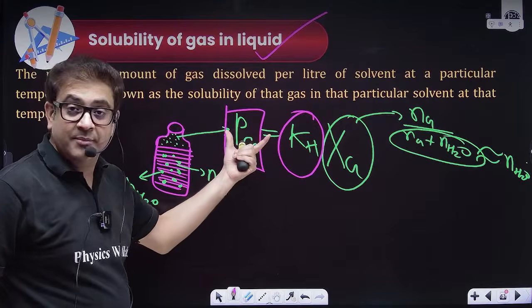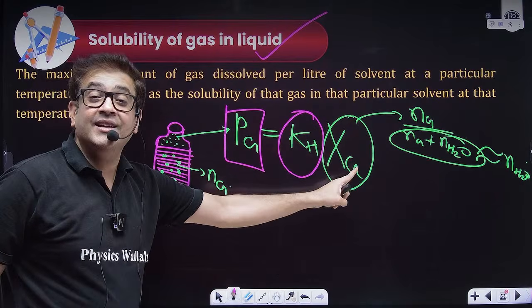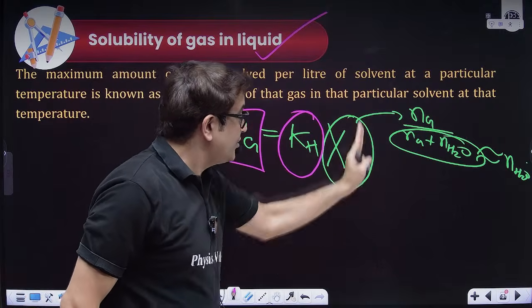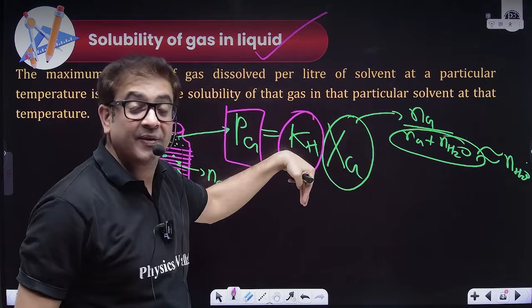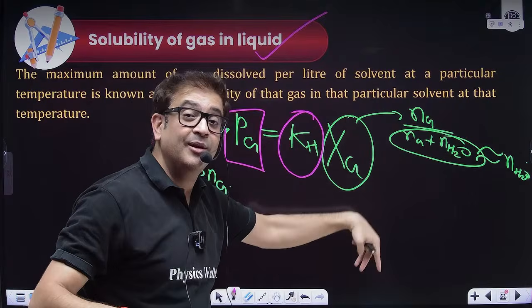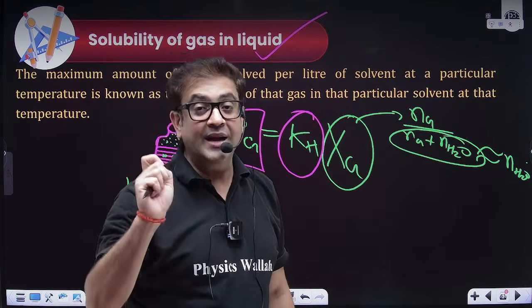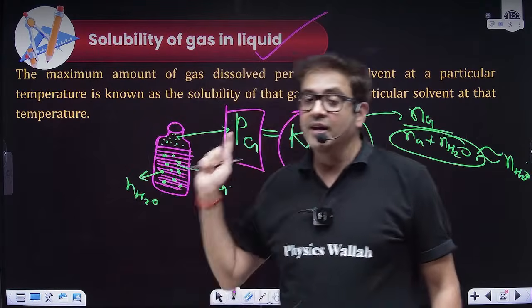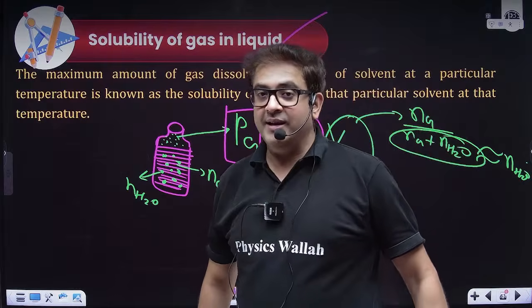So this will be the same, and K will be inversely proportional to X. So the gas which is more soluble will have a lesser value of K, and the gas which is less soluble will have a higher value of K. So by just observing the value of K, you can comment upon the solubility of gas in the liquid solution. I hope everybody is clear with this.